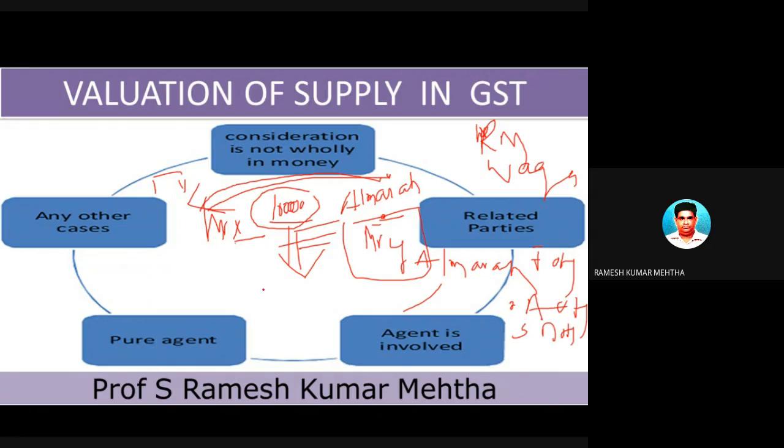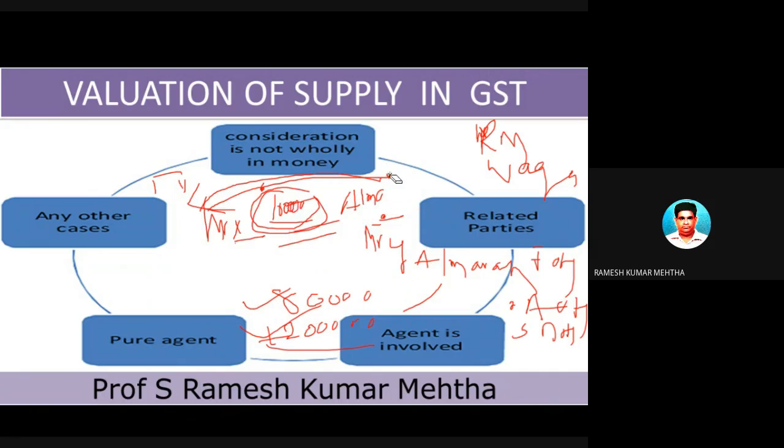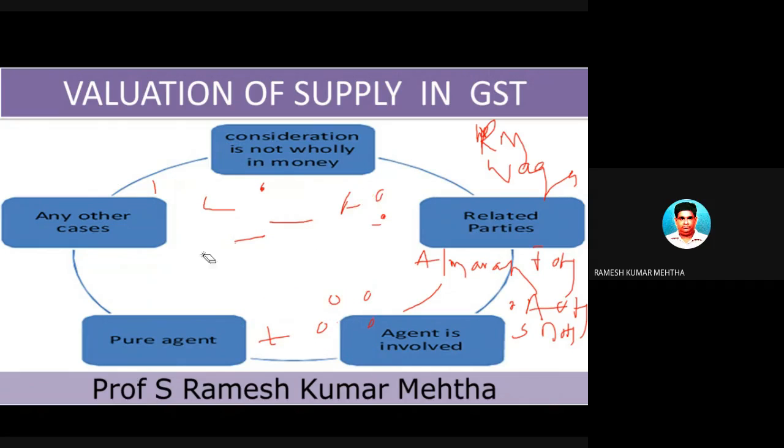So all this put together may be around 80,000 rupees to manufacture and sell the product. And he will have a profit margin of, for example, 20,000 rupees. So this cost plus profit should be included to arrive at this 1 lakh rupees, which is called the transaction value.